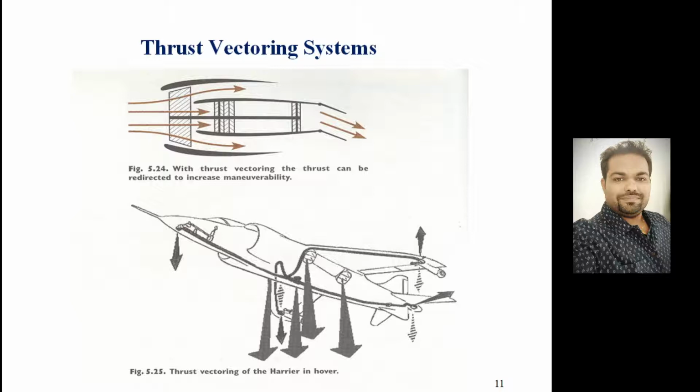So particularly when you need vertical takeoff and landing as well, we will be using the thrust vectoring system to redirect the exhaust gases at 90-degree. But that is not possible with thrust reversal, because thrust reversal will basically provide the braking action to the aircraft. So it will be acting like brakes, right, because there on both sides you are deflecting the gases, but here you are redirecting the gases in only one direction, right?